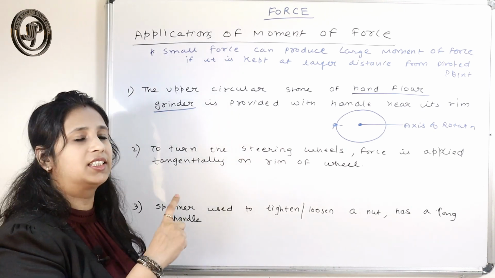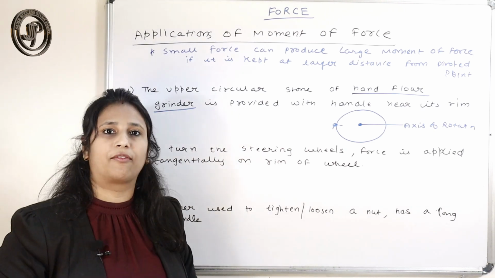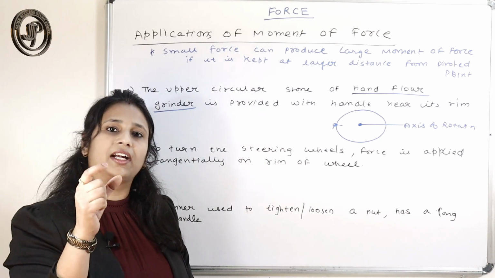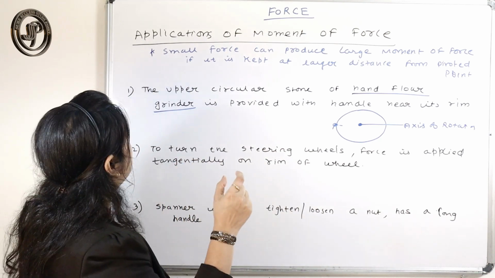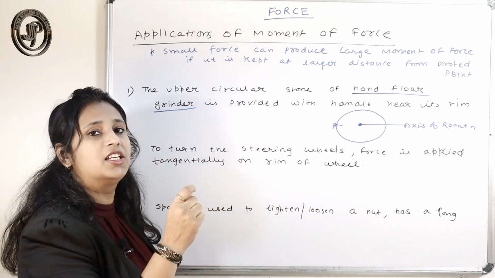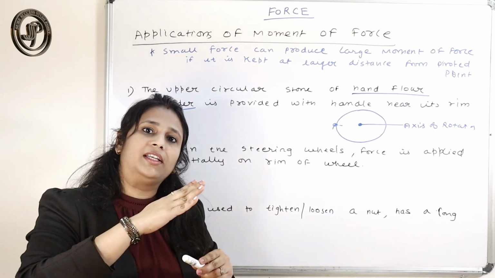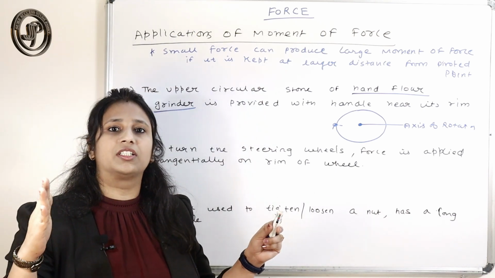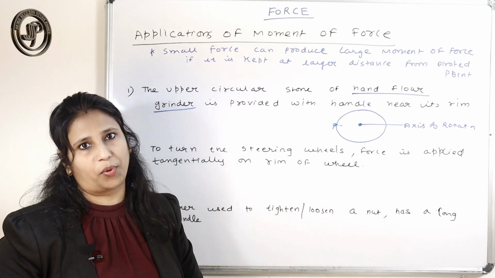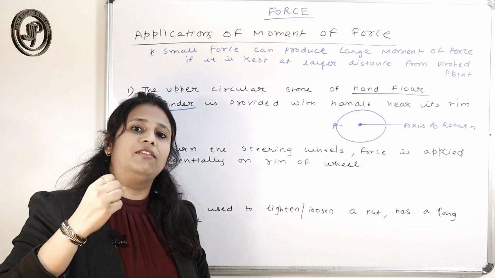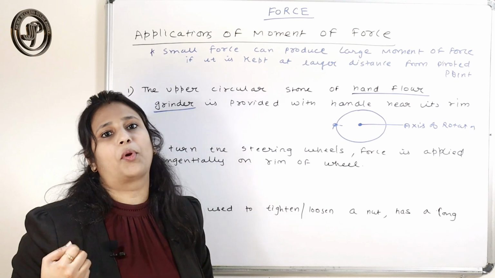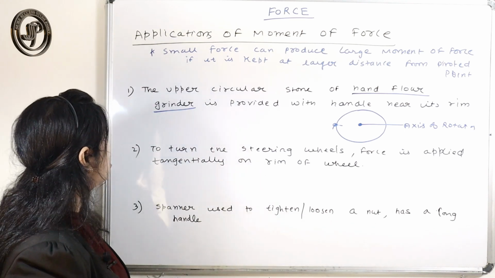If it is asked in the exam, you just have to write that since the handle is provided at the rim, it is at the larger distance from the axis of rotation, so even a small force can produce a large moment of force.